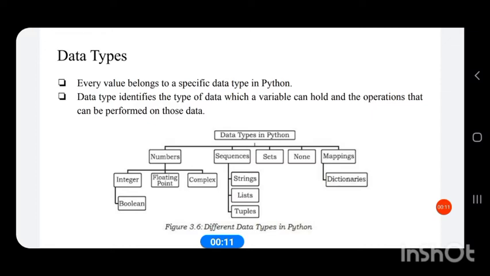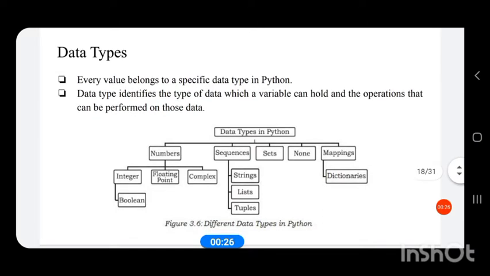In that, the next topic is data types. Every value belongs to a specific type of data in Python. A data type identifies the type of data which a variable can hold and the operations that can be performed on those data.